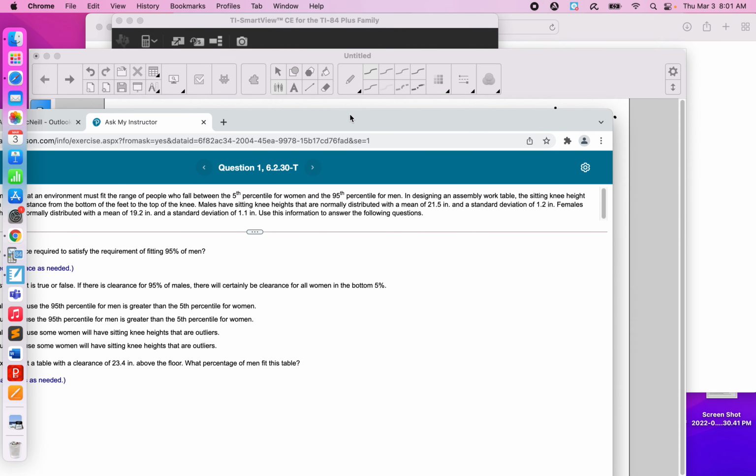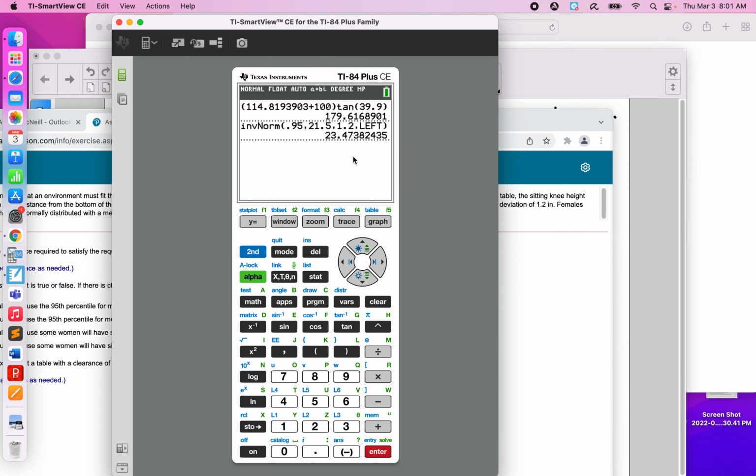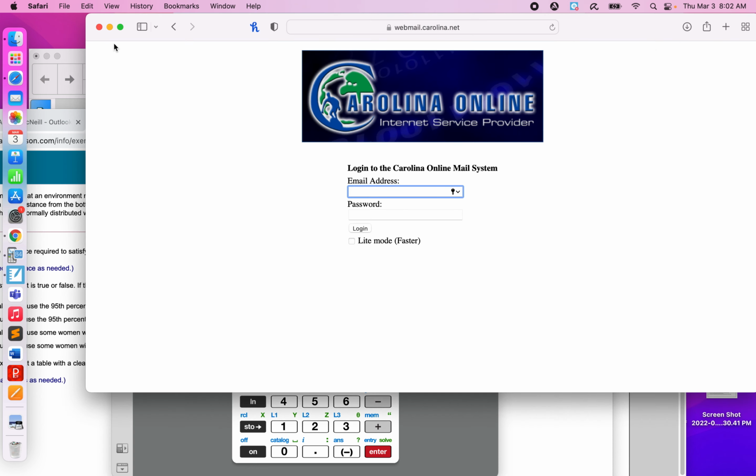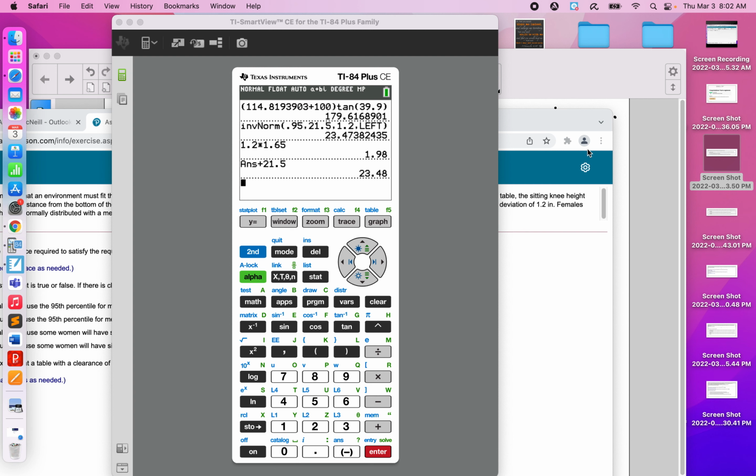Now I want to prove it to you that it is the answer that we got right here. So I do 1.2 times 1.65, and then I have that 21.5 that I'm going to add to this, and lo and behold, I got 23.48, which is still 23.5. Same answer that I got. So what does the second part ask us to do? Get that out of the way.